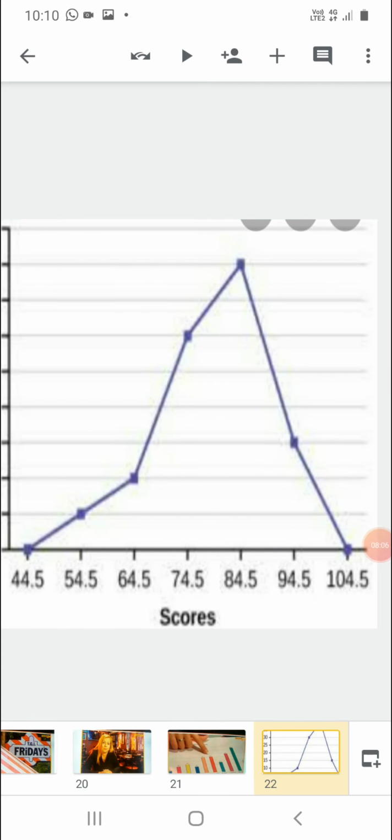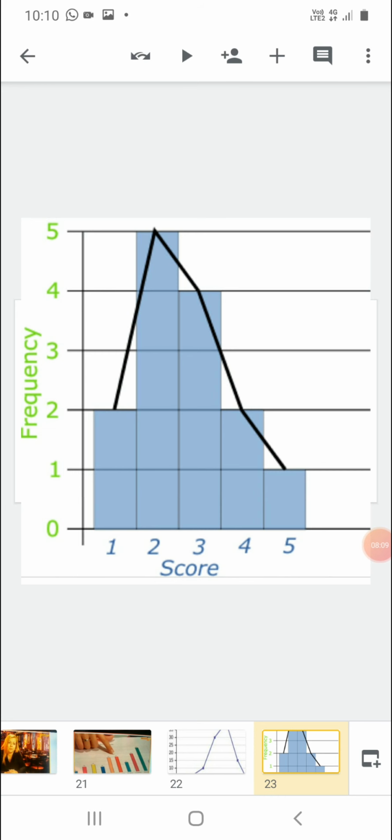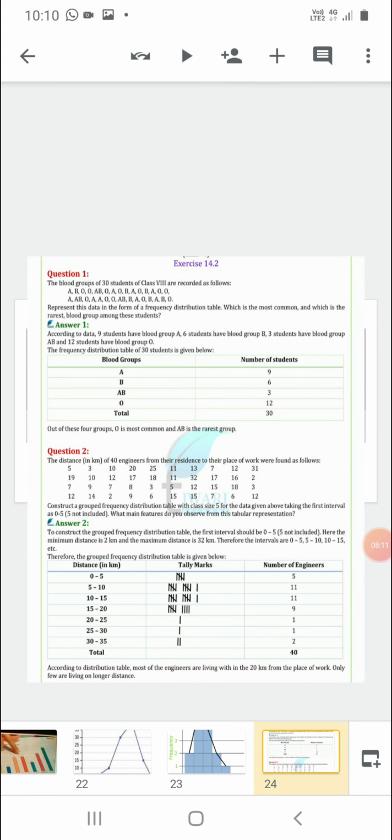This is again a frequency polygon using a histogram. Now let us start doing exercise 14.2.